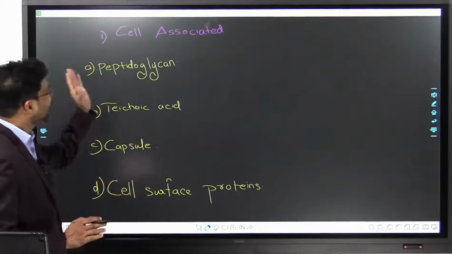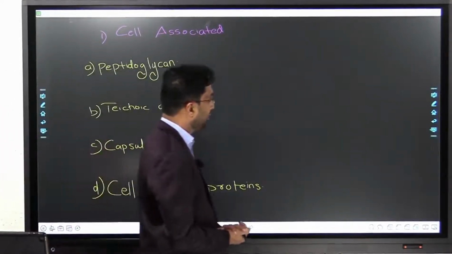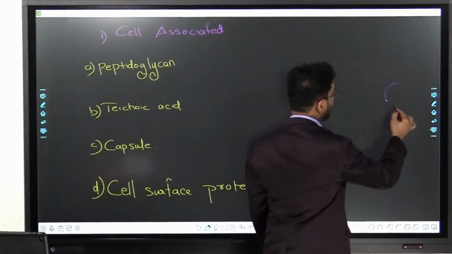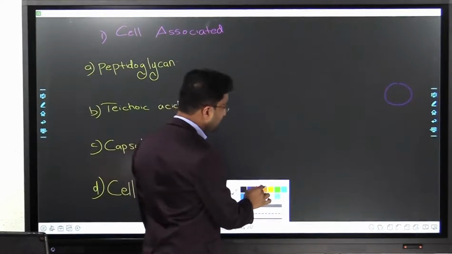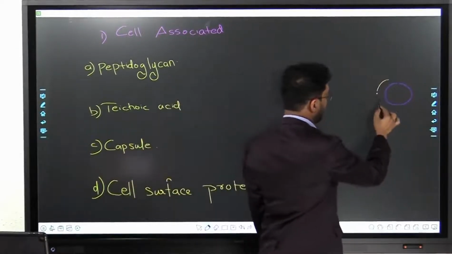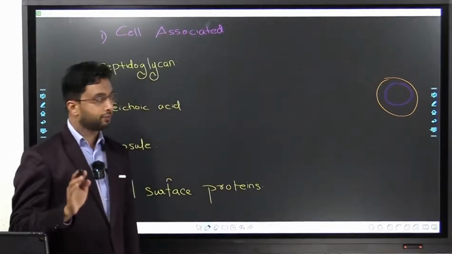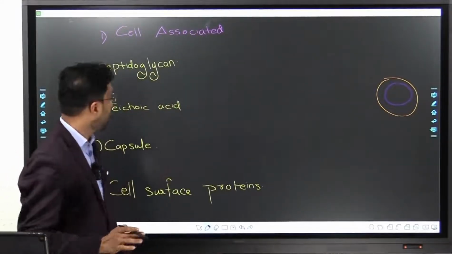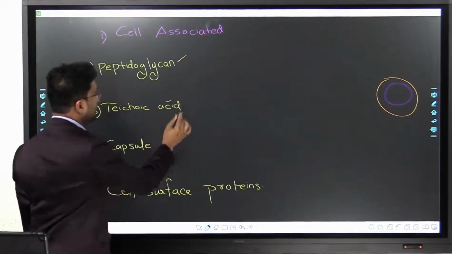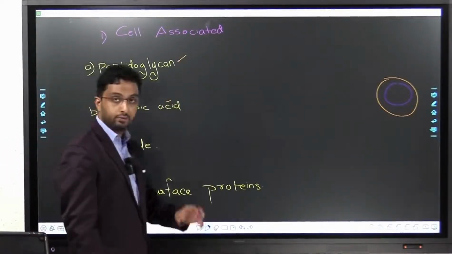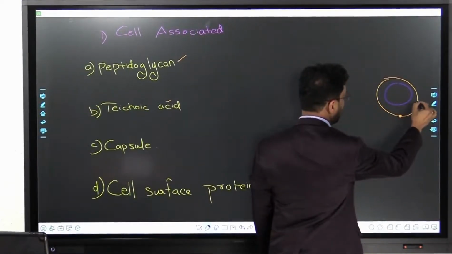So the first type is cell associated, and outside the cell you have got a cell wall. If you consider this as a cell, you have got a cell wall outside that. And please note, gram-positive cell walls are composed of two very important components, peptidoglycan and teichoic acid. These two are virulence factors of this bacteria.